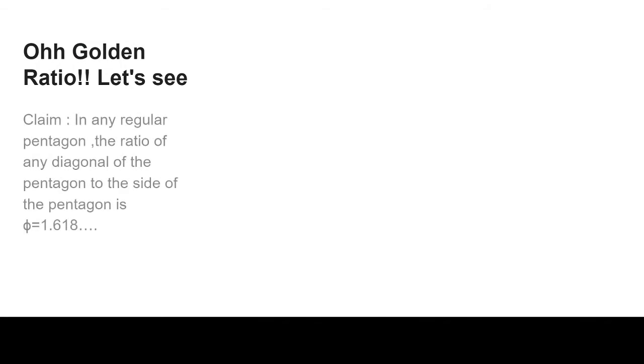So what's our claim? Our claim is that in any regular pentagon, the ratio of any diagonal of the pentagon to the side of the pentagon is the golden ratio, or 1.618. So let's analyze it with the diagram.